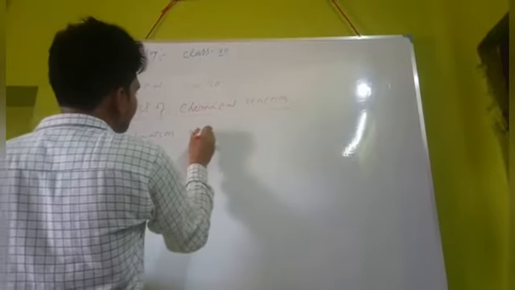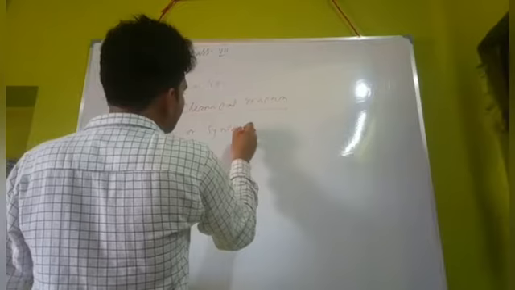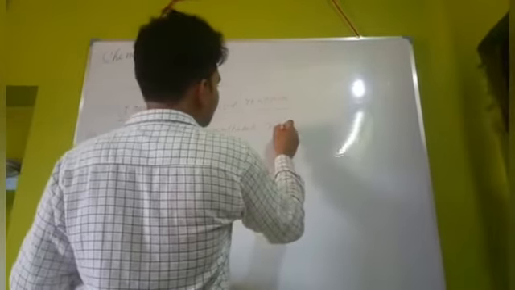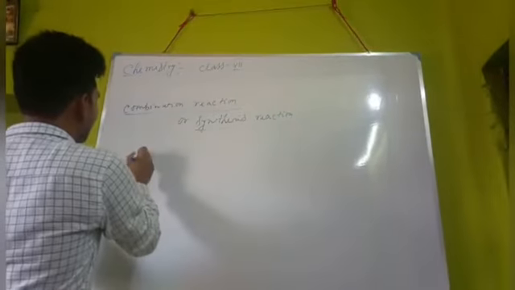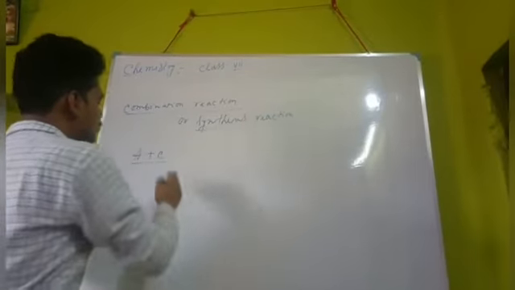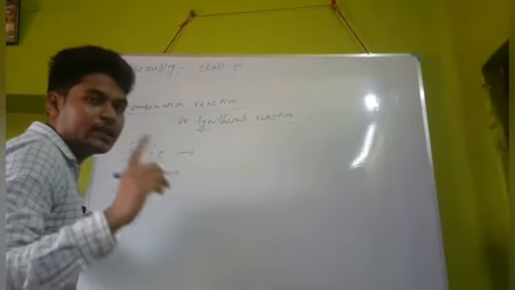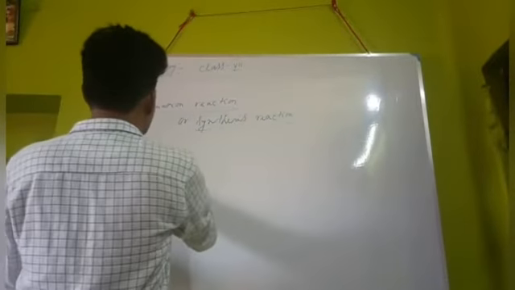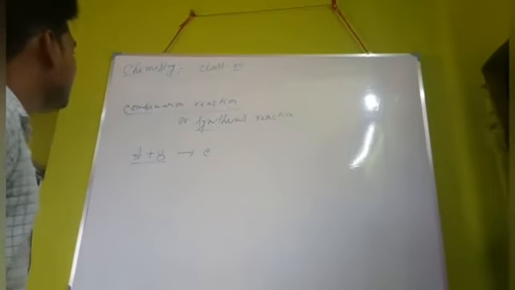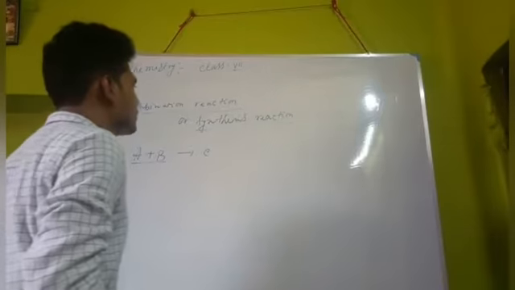Combination or synthesis reaction. If two or more substances combine together to form one single product, A plus B gives C, then this type of chemical reaction is known as combination or synthesis reaction.